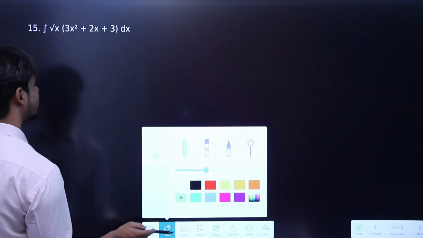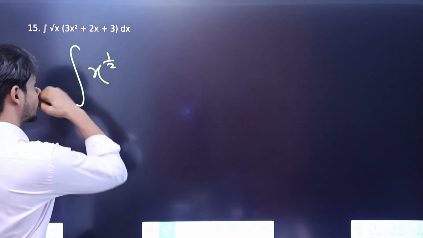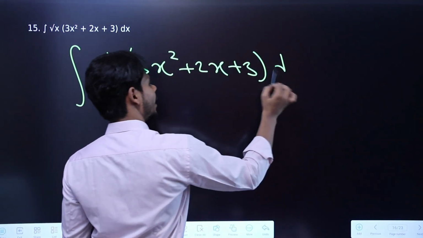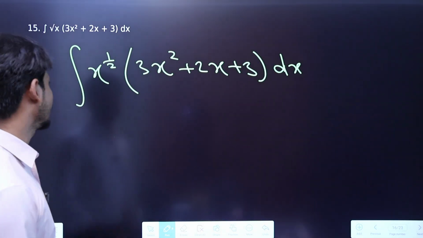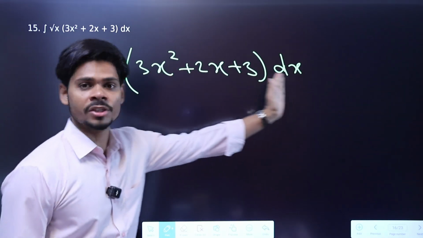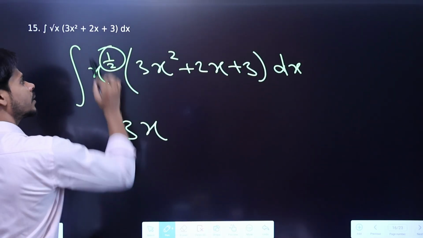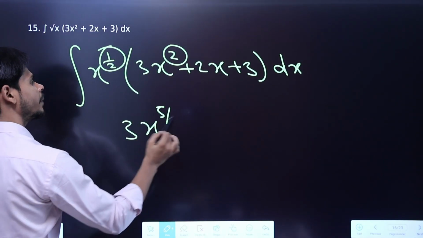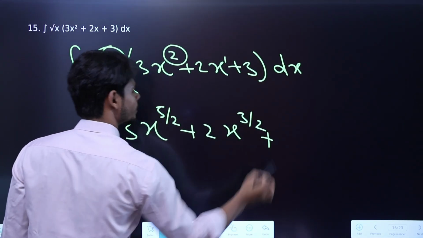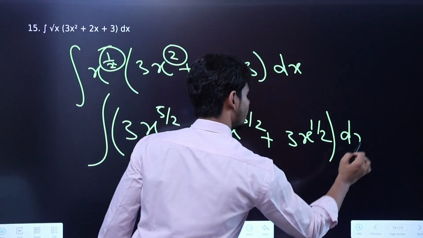Again the same type of question is over here. We are given root x, which is x raised to power 1 by 2, times 3x raised to power 2, plus 2x, plus 3, and with respect to x we need to find the integral. So I can multiply x raised to power 1 by 2 to each term. It will become 3 times x raised to power 5 by 2, since bases are the same and powers get added, then plus 2x raised to power 3 by 2, then plus 3 times x raised to power 1 by 2. Now we can easily find the integral of this function.